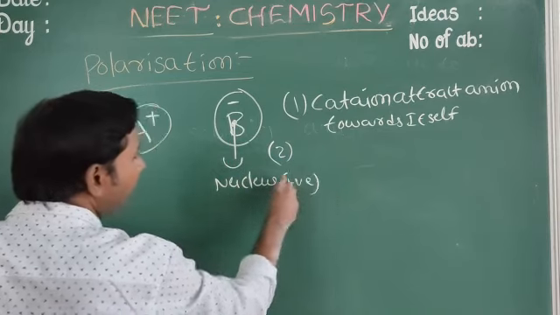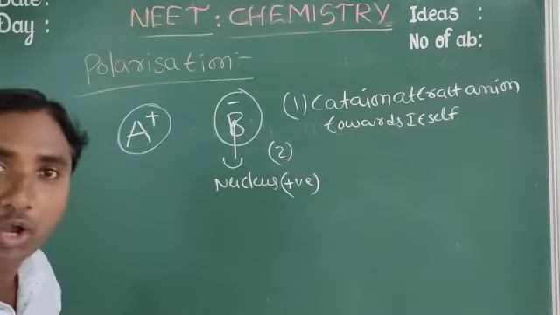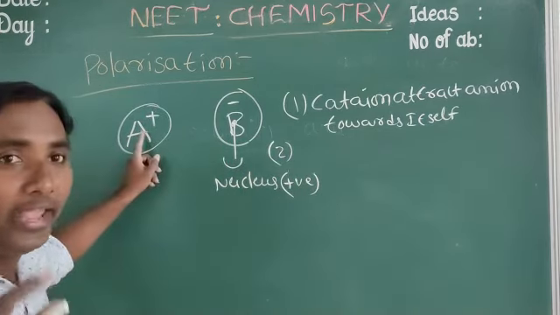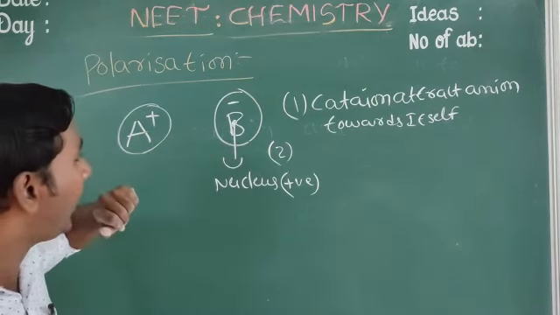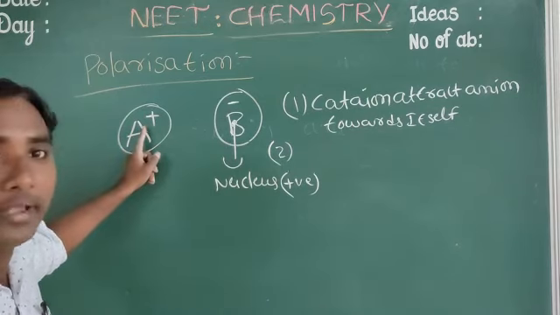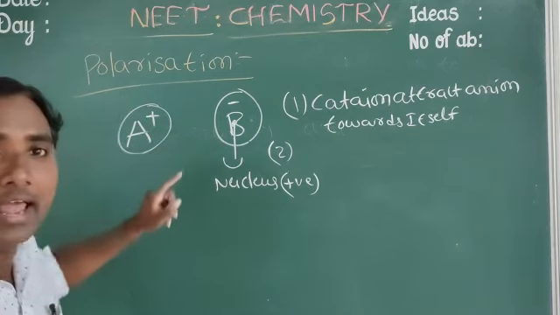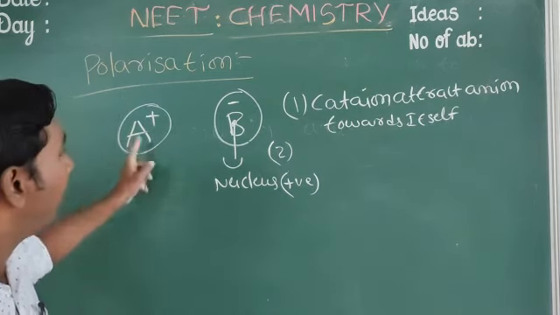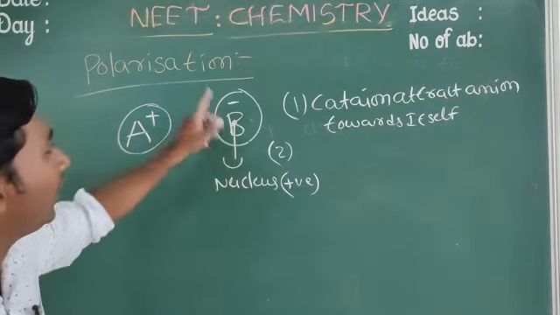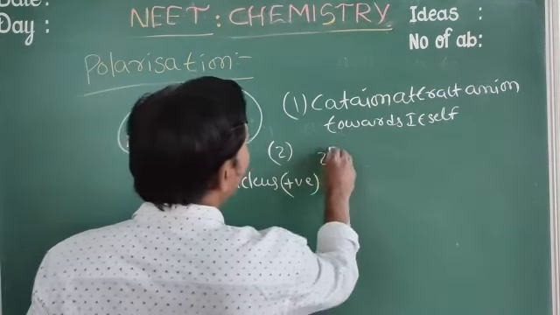This nucleus has positive charge. That's why, while the cation attracts the anion, at the same time the cation is repelled by the nucleus of the anion.